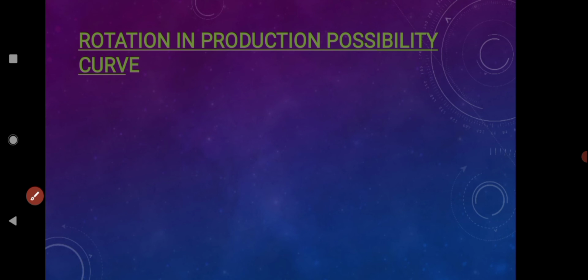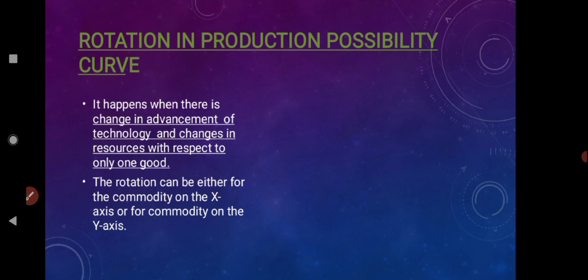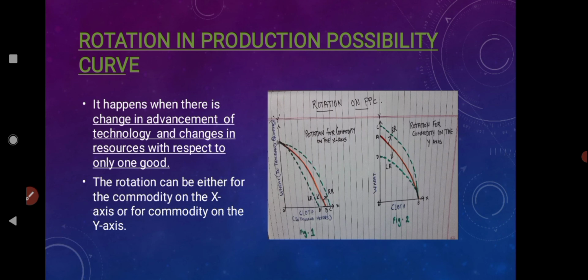Now understand the other condition, that is rotation in the production possibility curve. How does rotation in the PPC curve take place? Rotation in the PPC curve happens with respect to only one good, right? Now suppose there is an advancement in technology, changes in the resources, and the economy is working in full swing, but only on one good. Let us take the example of wheat over here. Technology has been advanced and improved, and resources are being more employed in making wheat production more.